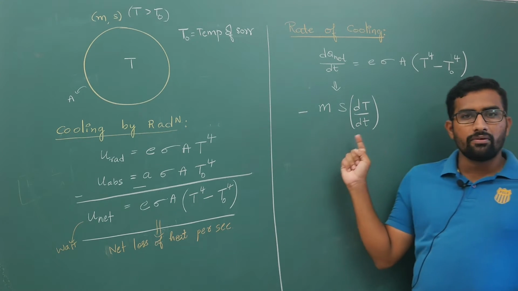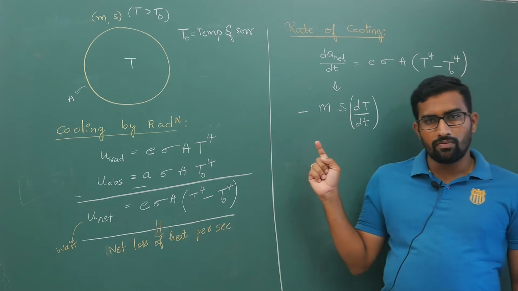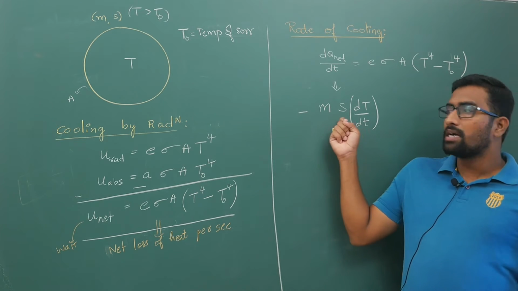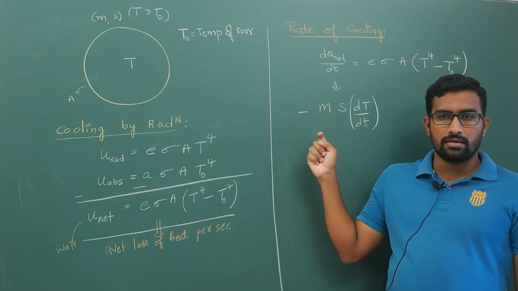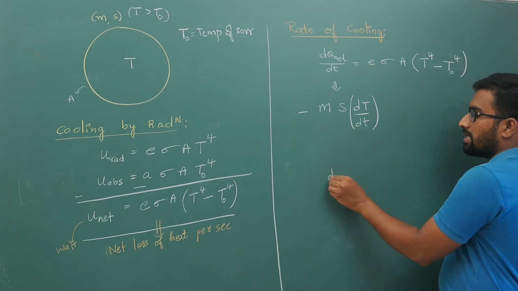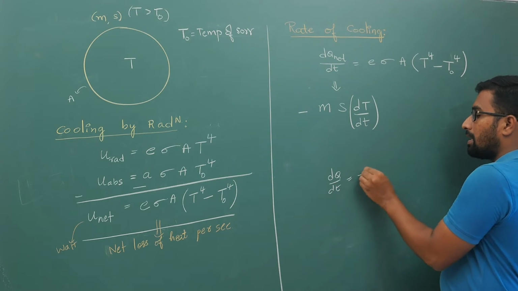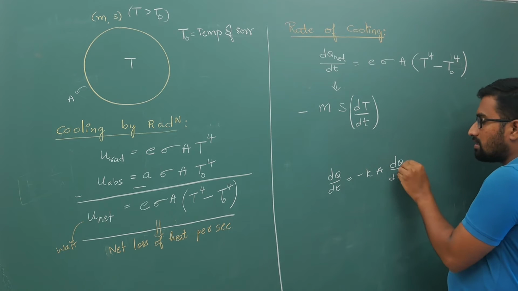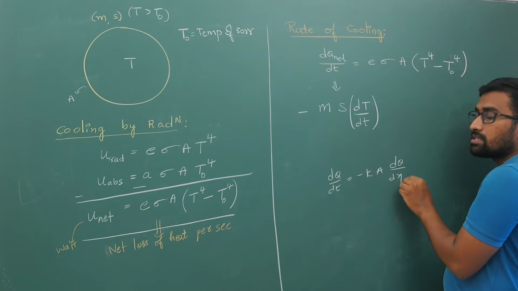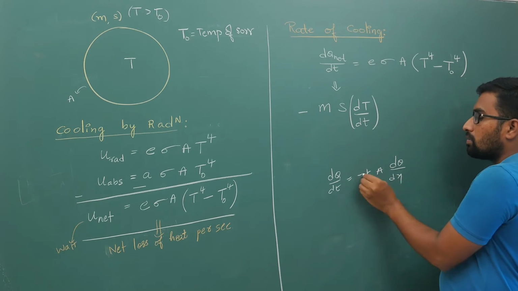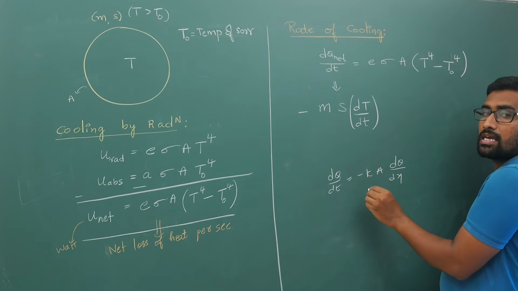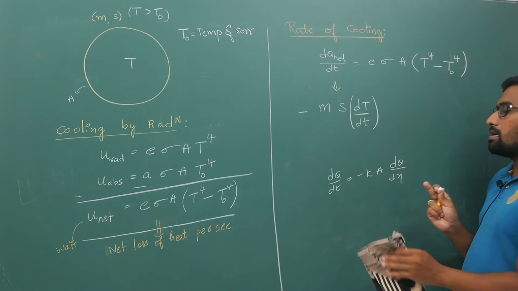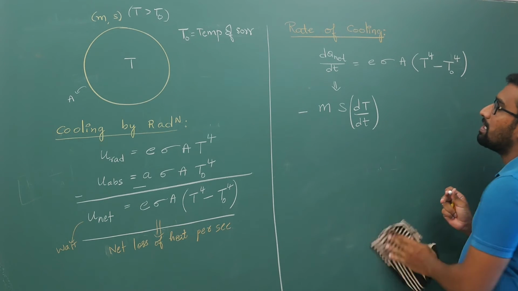In conduction also I told you that while writing the average value we will not keep the negative sign, but while writing the instantaneous value we write dQ by dt is minus k A d theta by dx. Why did we write this only in the instantaneous value? I did not write it in the average value. To indicate that the temperature is decreasing, we keep a minus sign here.